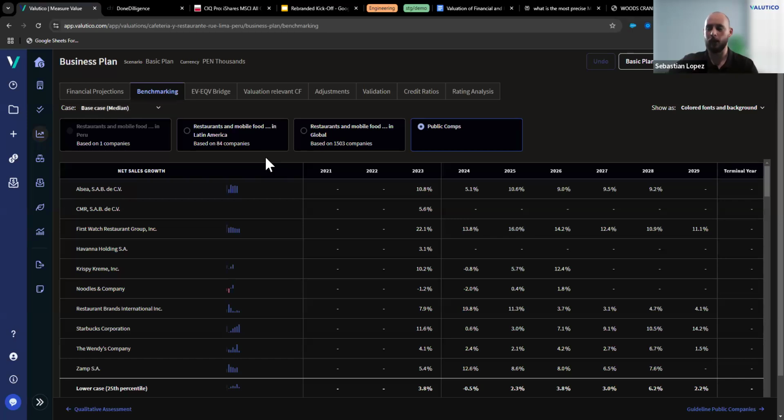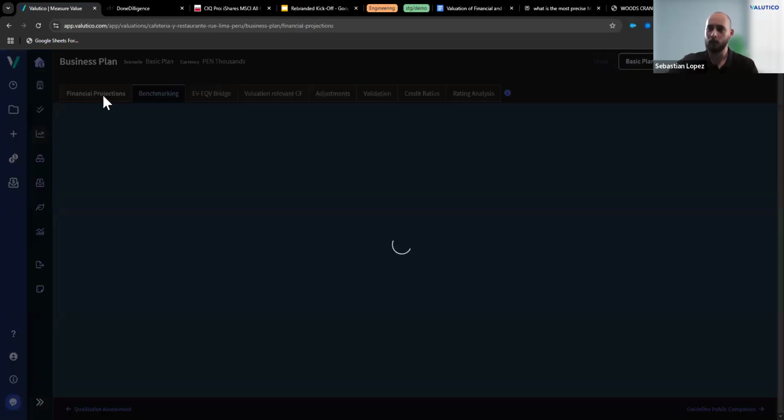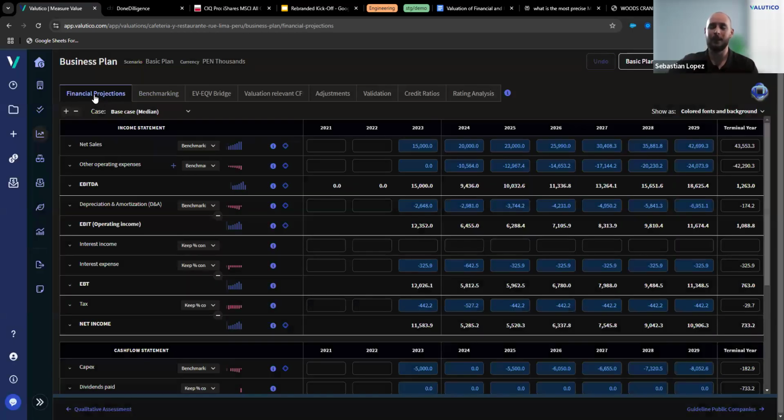But this is the old way of showing benchmarks. With the new update in the December release, within the financial projections, you have a more dynamic way of checking the 4 options of benchmark. Right next to net sales, you're going to see our Copilot logo right next to the tooltip that shows you the formula of the account.